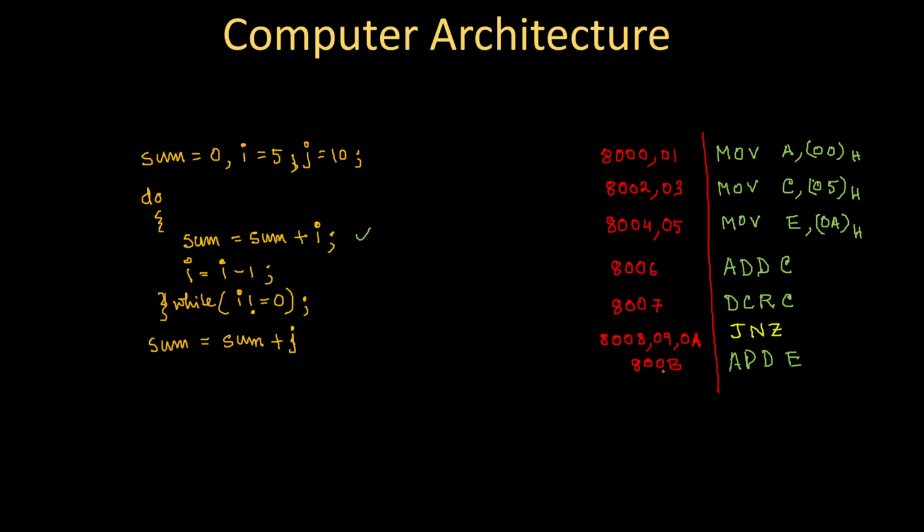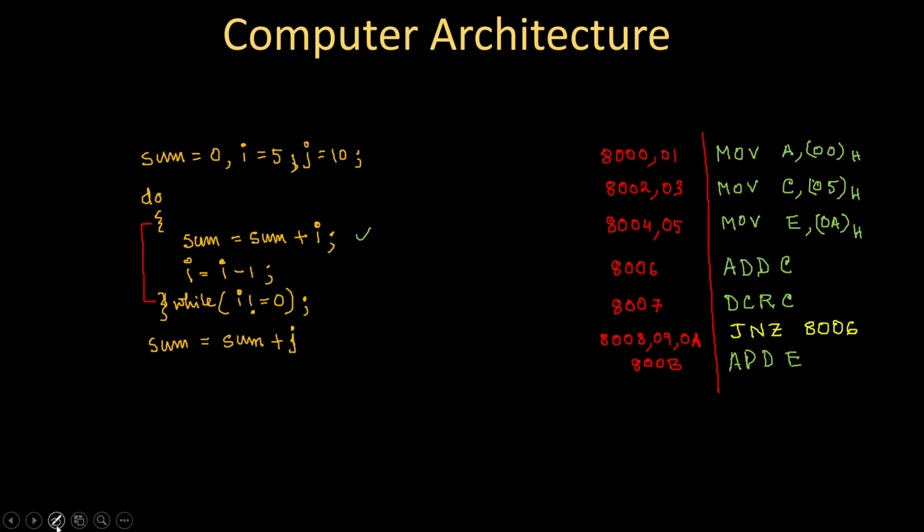Right? And you see, after here I will jump to this add C statement, because that is required, as these are the 2 statements present in the loop. So after executing this, after checking this, I will jump to this statement again. That means add C. So the address of add C is 8006. That means in case of JNZ, it should be 8006. So this is my complete code with this approach, right?